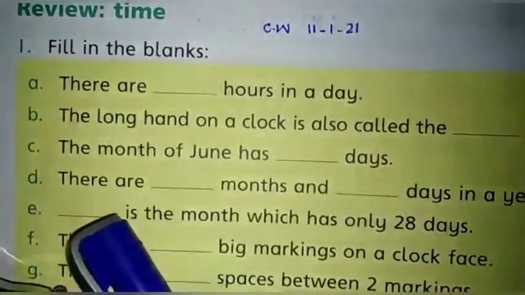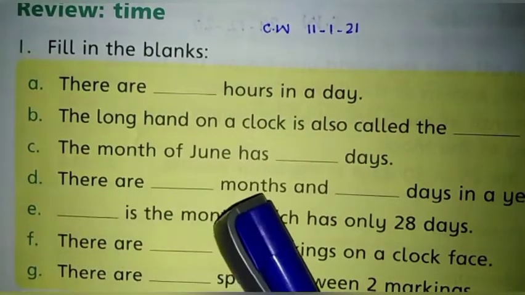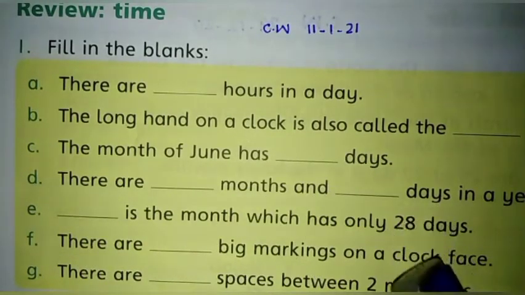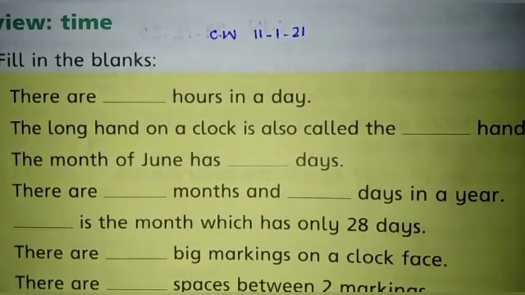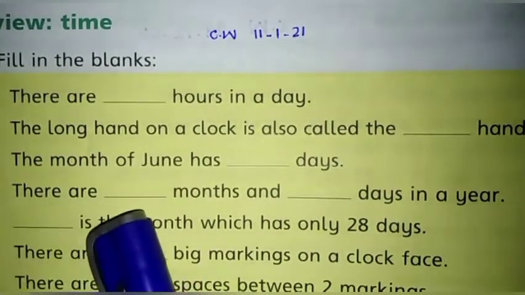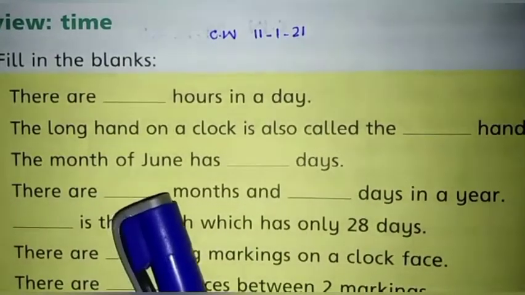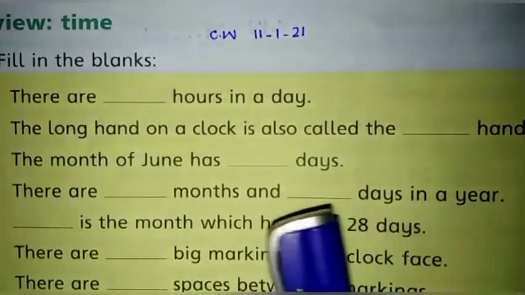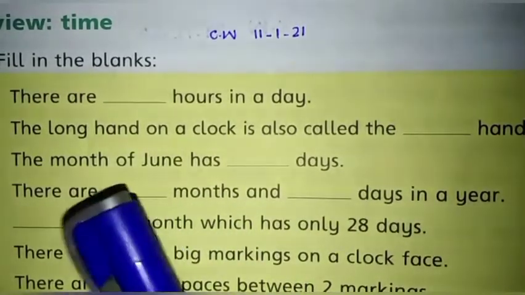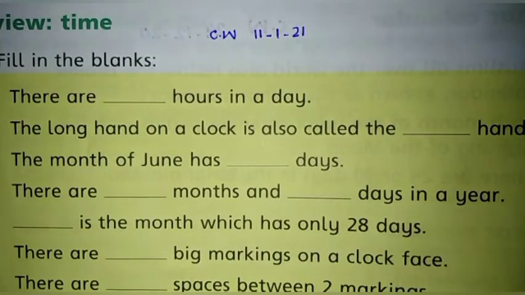Now come to part D. There are dash months and dash days in a year. You will tell how many months and how many days in a year. There are 12 months and 365 days in a whole year. You will write here 12 months and 365 days in a year.